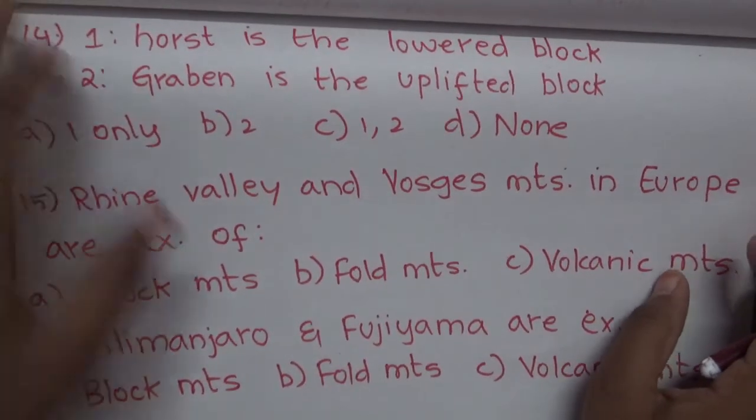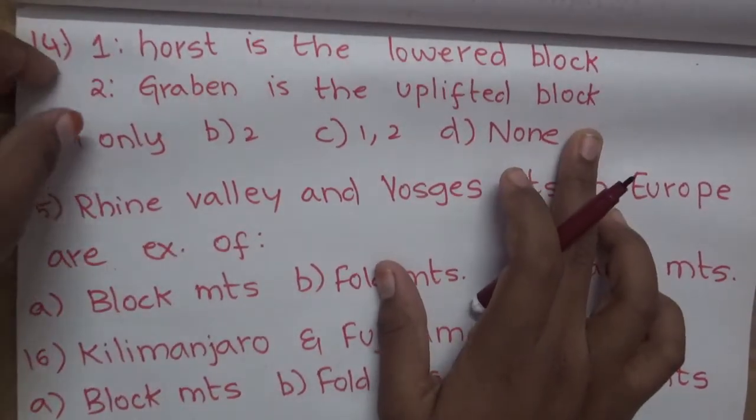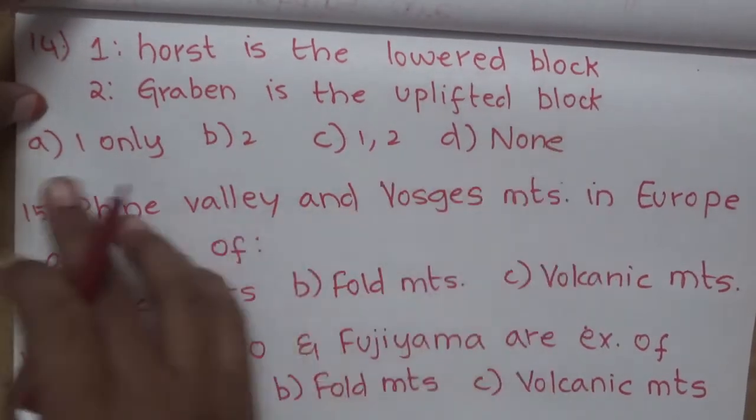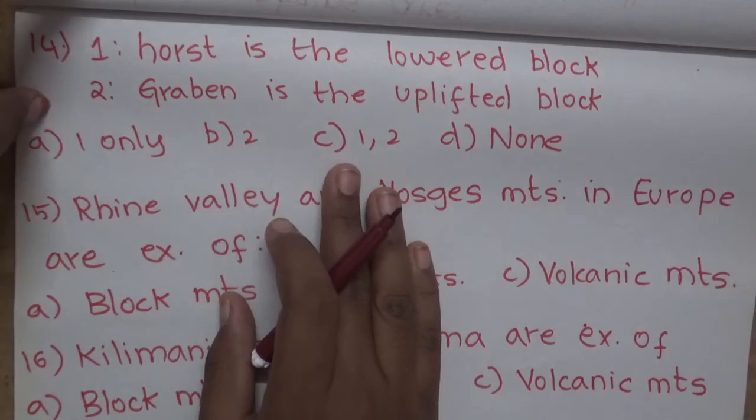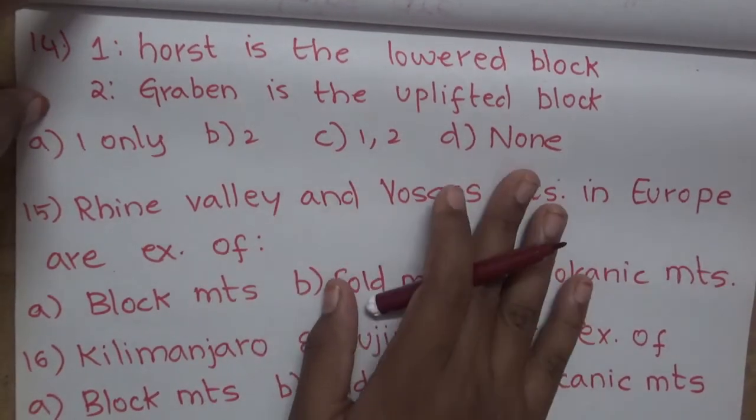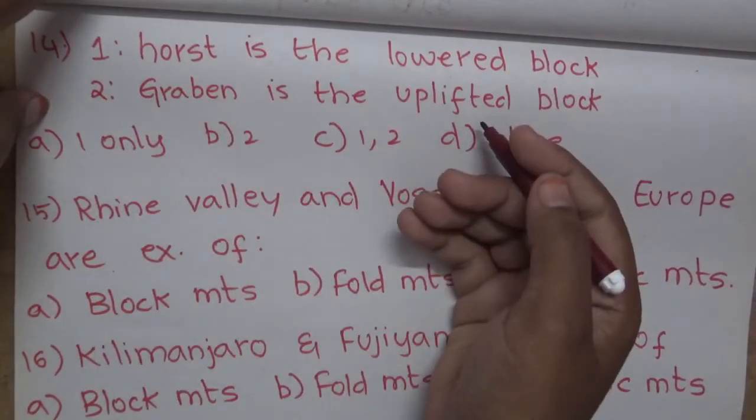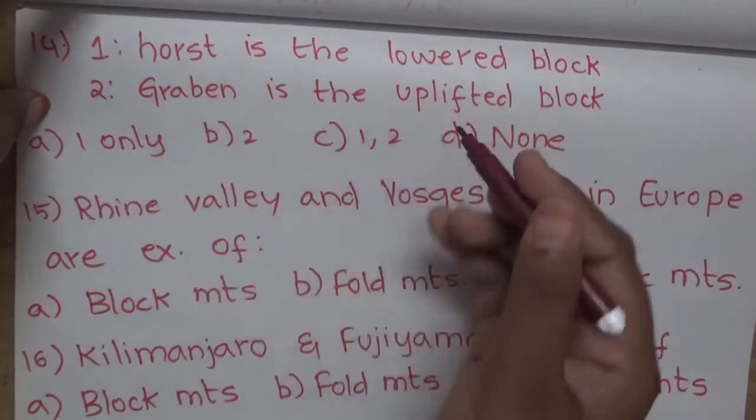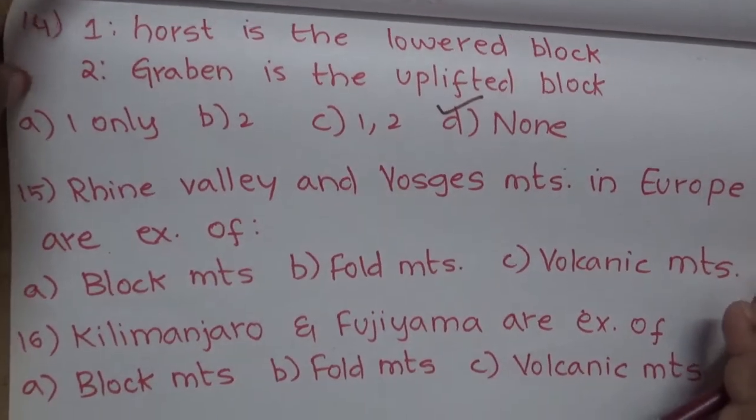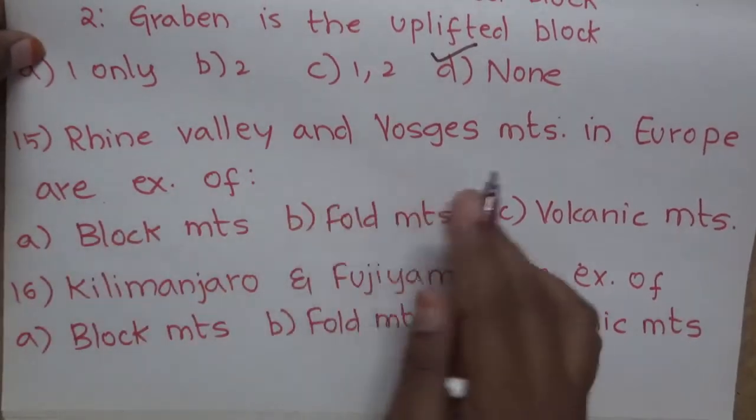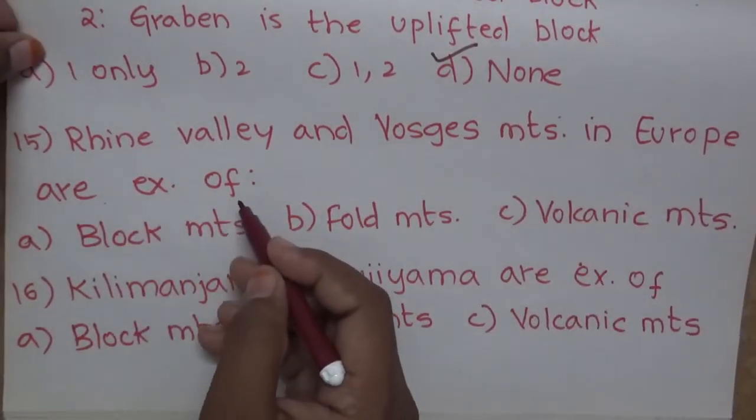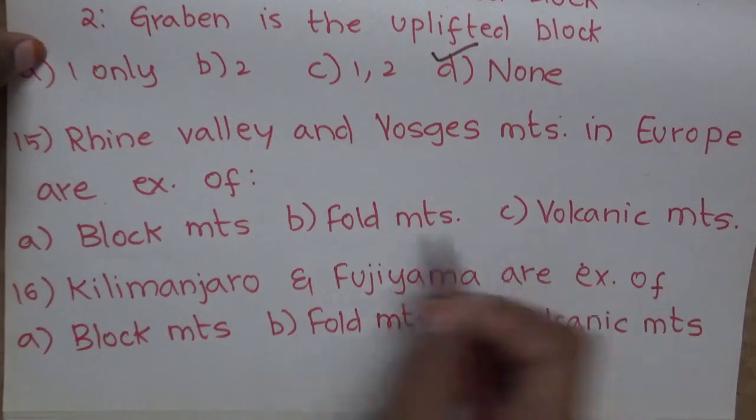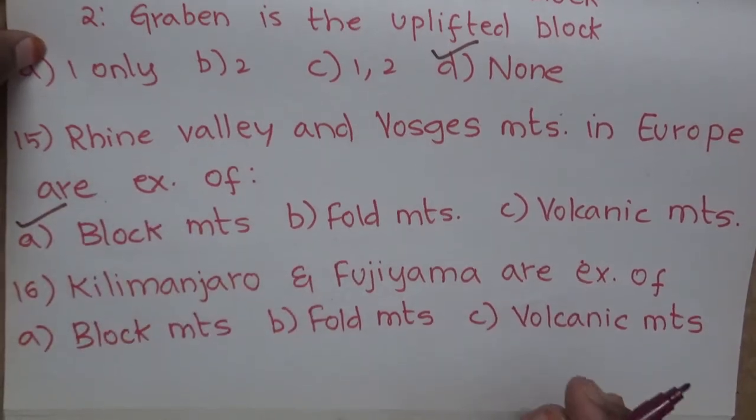Now 14th question, statement number 1. Horst is a lowered block and Graben is an uplifted block. Option A, 1, option B, 2, option C, 1 and 2, option D, none. See here, Horst is the uplifted land and Graben is generally a lowered block. So both are wrong and option D is the correct answer. Now 15th question, Rhine Valley and Vosges Mountains in Europe are examples of option A, block mountains, option B, fold mountains, option C, volcanic mountains. The correct answer is option A, block mountains.